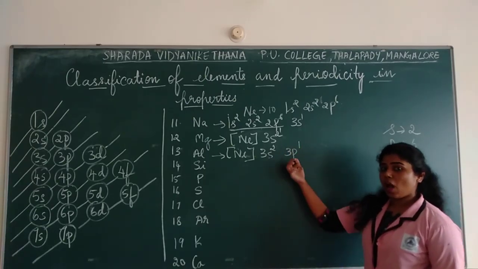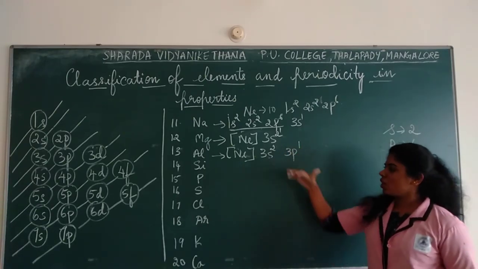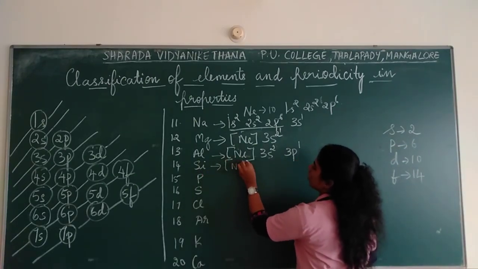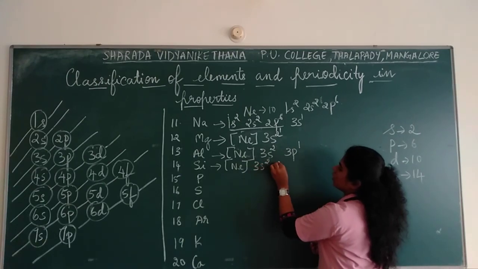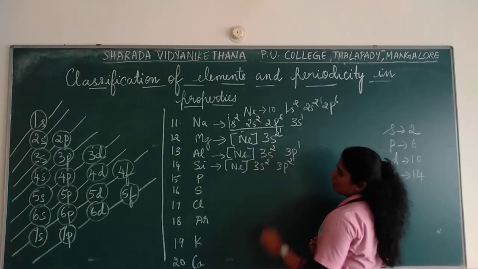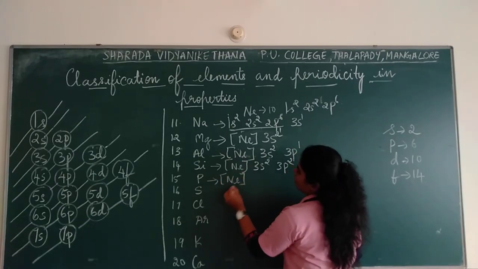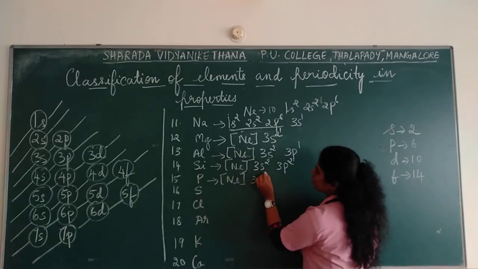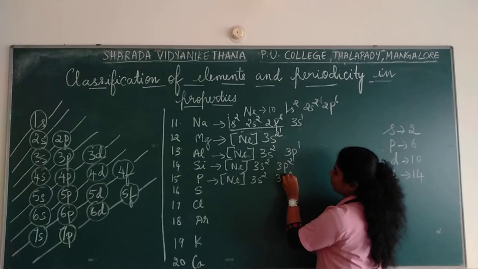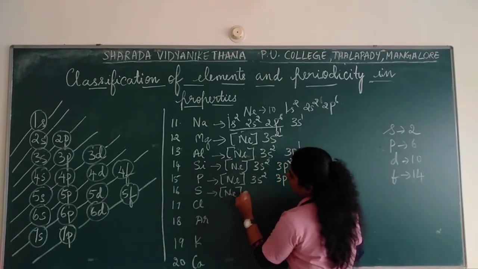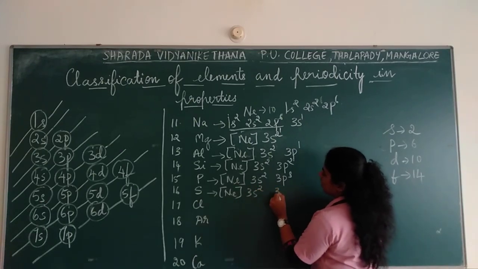Got it? P, how many can you fill? 6. So till 6 you can go on. That is neon 3s2 3p2. Correct? I hope you are also writing instead of just looking at the video. So neon 3s2 3p3. Then neon 3s2 3p4.